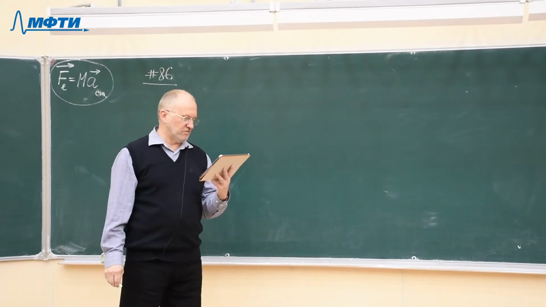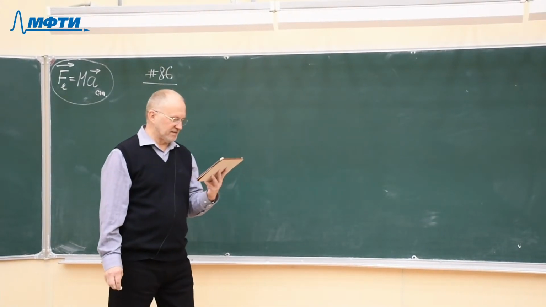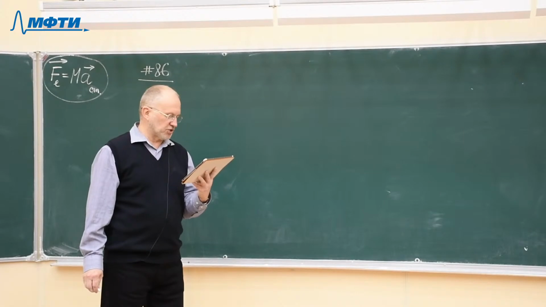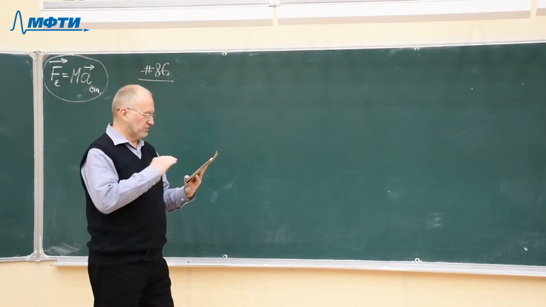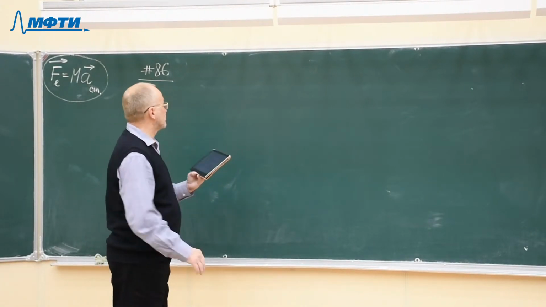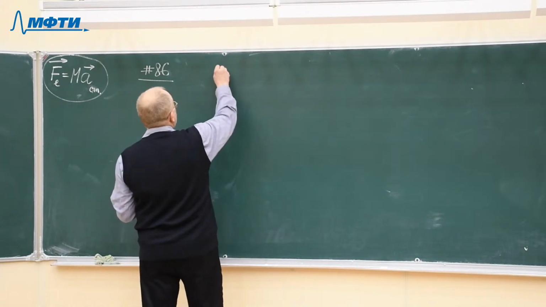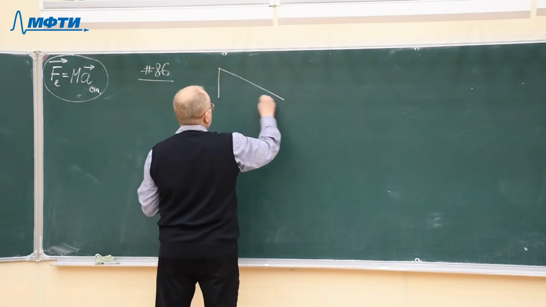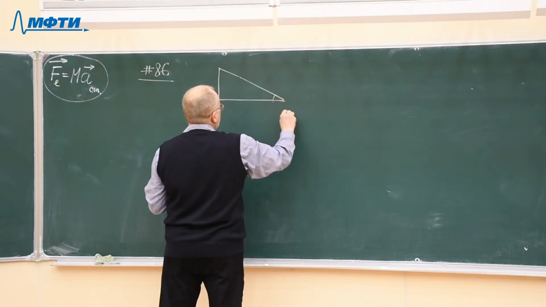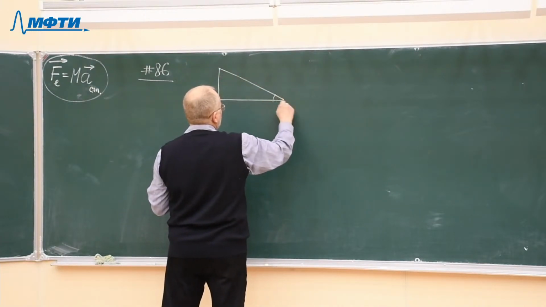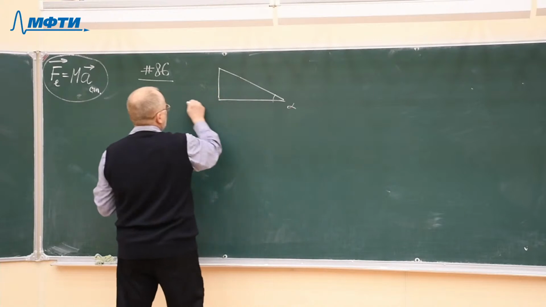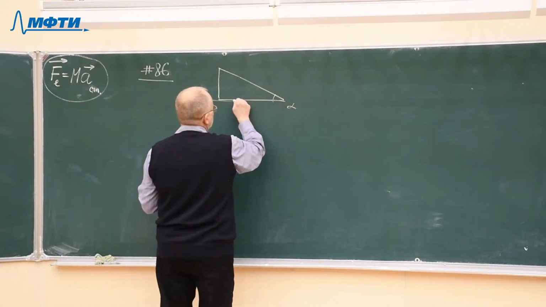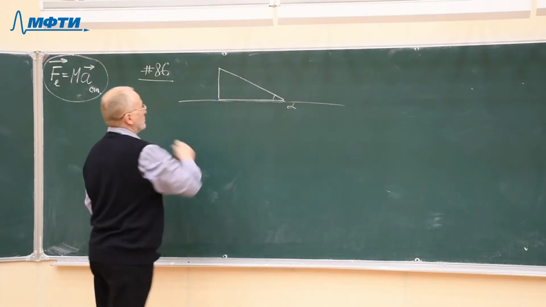A wedge with an angle alpha at the base can move without friction on the smooth surface of the table. So we have a wedge, or inclined surface, with angle alpha, and it can move without friction on the surface of the table.